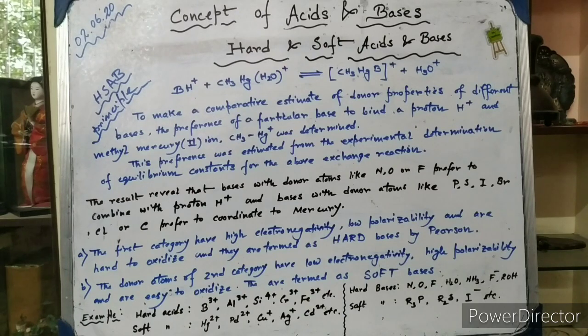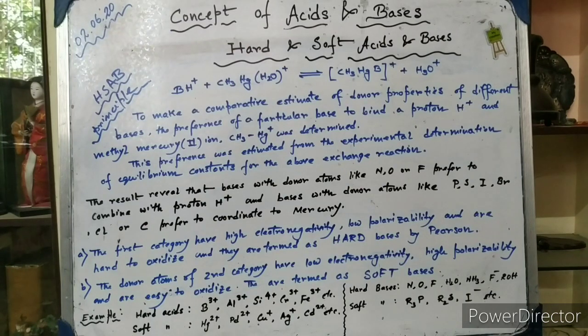So hard bases are the species with donor atoms of higher electronegativity, like nitrogen, oxygen, fluorine. In water, you can see oxygen is the donor atom. In ammonia, nitrogen is the donor atom. In alcohol, again the oxygen is the donor atom. So donor atoms of higher electronegativity and low polarizability come under the category of hard bases.